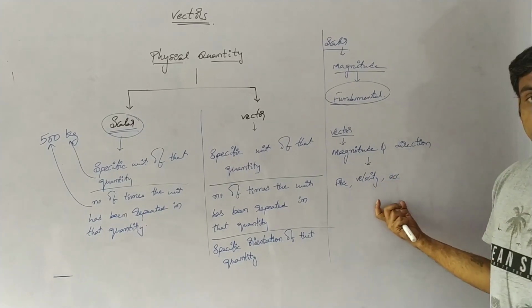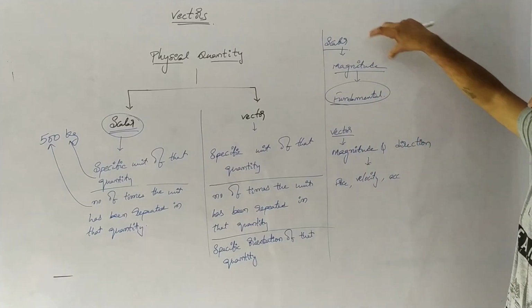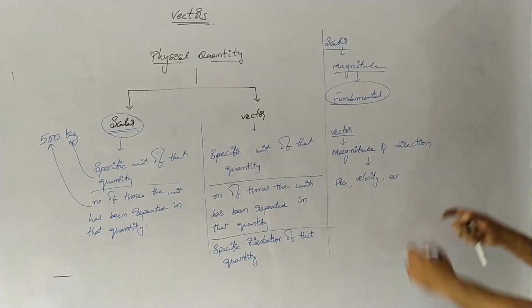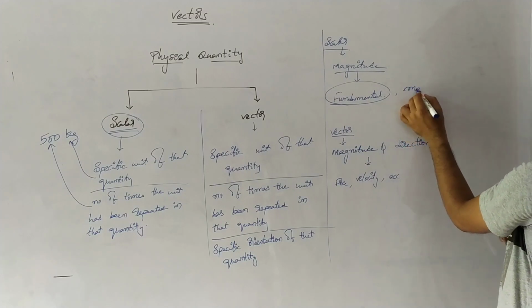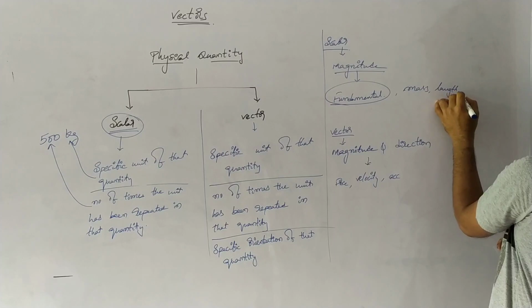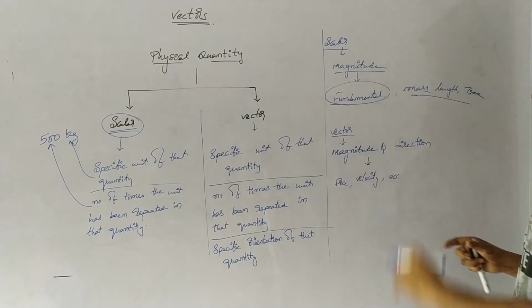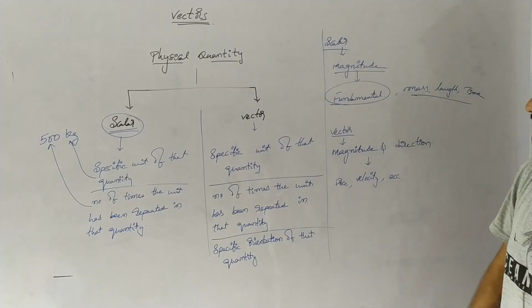In this way, we can give a lot of examples for vector quantities, whereas the examples for scalars are all the fundamental quantities, such as mass, length, time, etc.